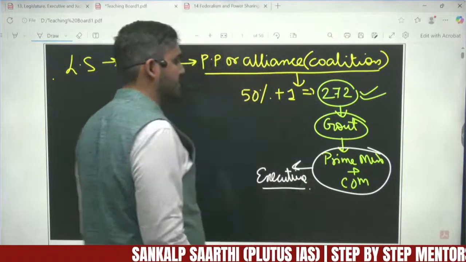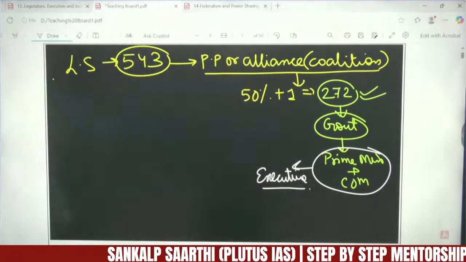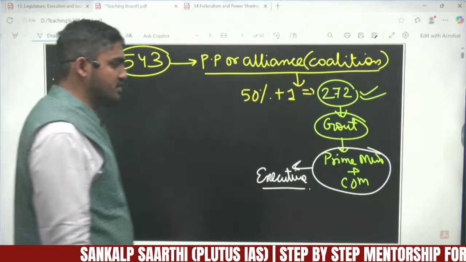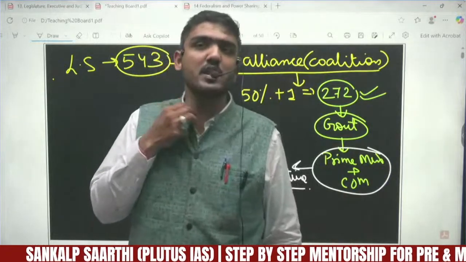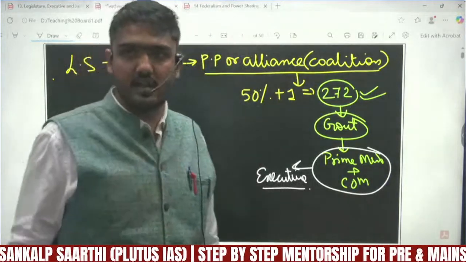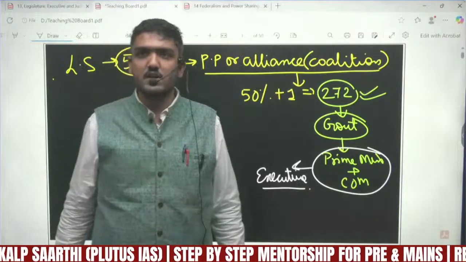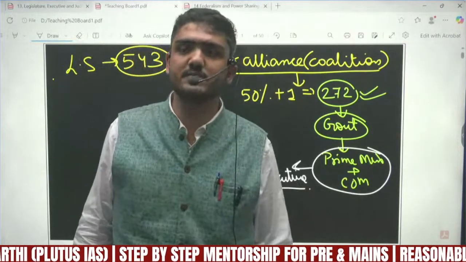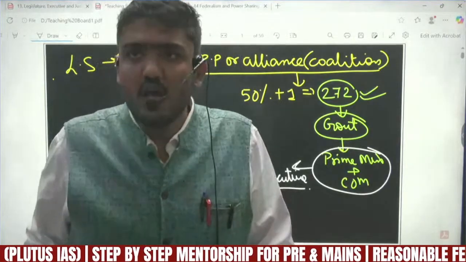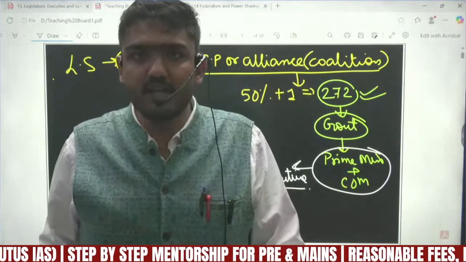There are some confusions in the minds of students who are beginners. They think the executive is the police. No, that's not correct. The police is not the executive. So executive is basically the council of ministers headed by the prime minister.